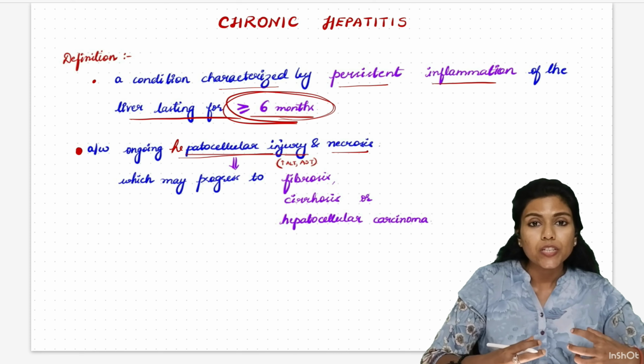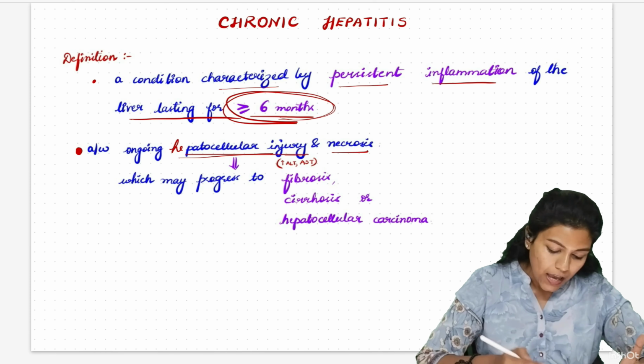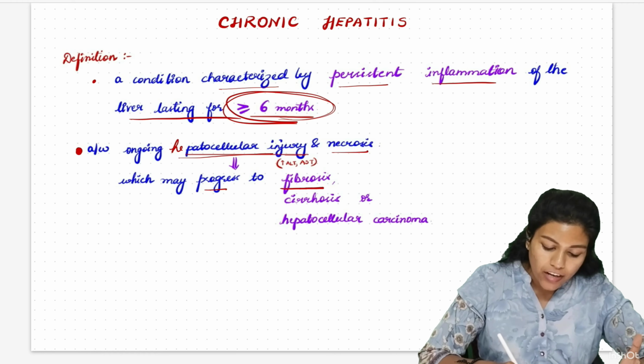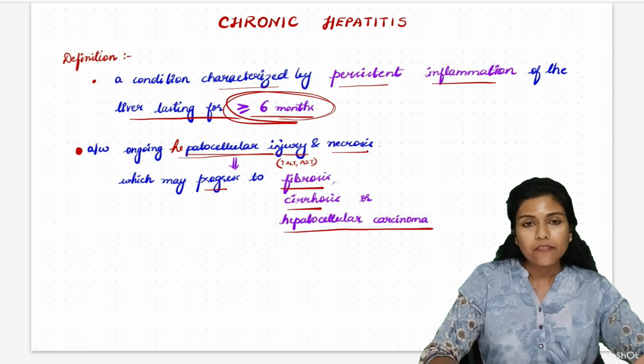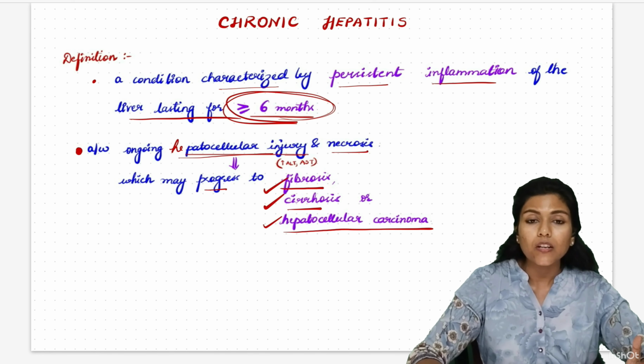There will be injury to the liver cells and also necrosis, which is one form of cell death. And it may progress to fibrosis, cirrhosis, and hepatocellular carcinoma. If it is left untreated, it may progress to fibrosis, cirrhosis, and hepatocellular carcinoma.